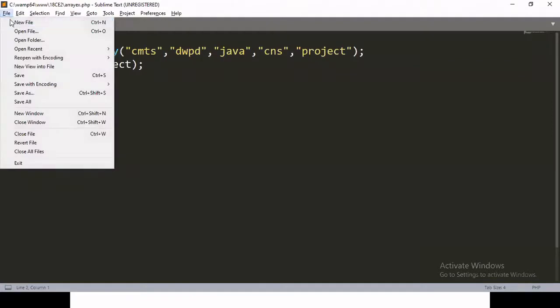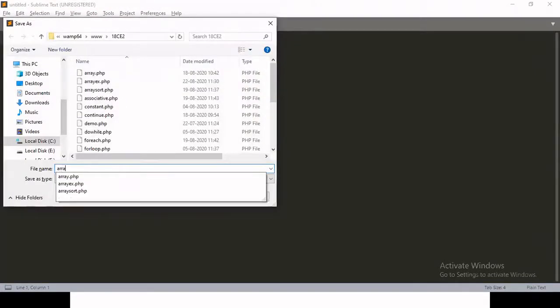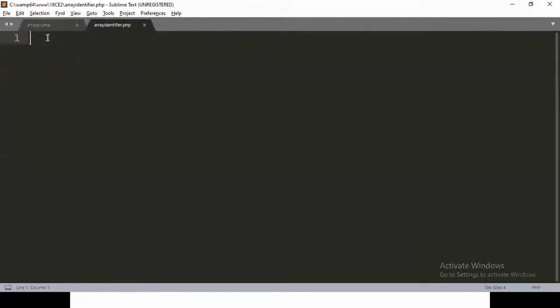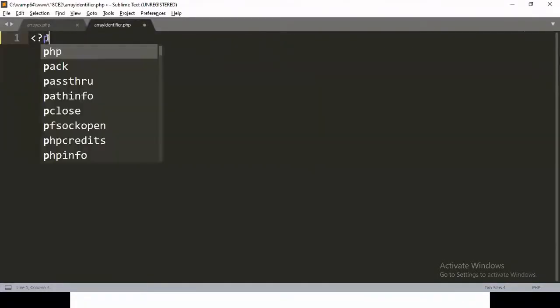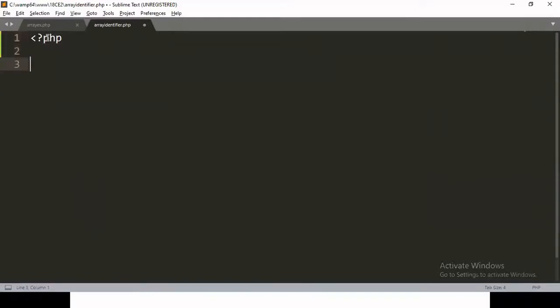So here I'm creating a new file and saving the same file with some name. So that is arrayidentifier.php. So that is my file name. Now I want to create an array with the help of array identifier. So I'm writing PHP start tag, then I'm writing array name, so that is $subject, then array identifier. So square bracket, that is array identifier.